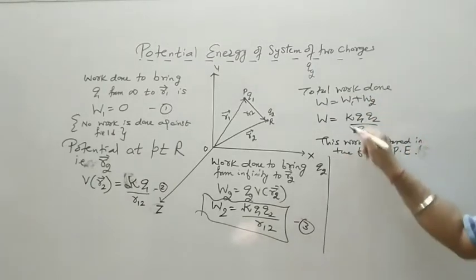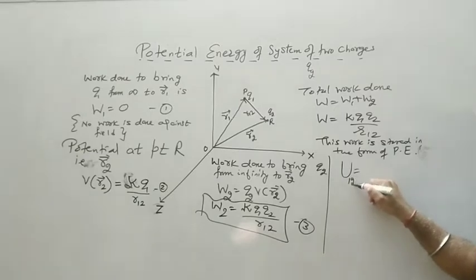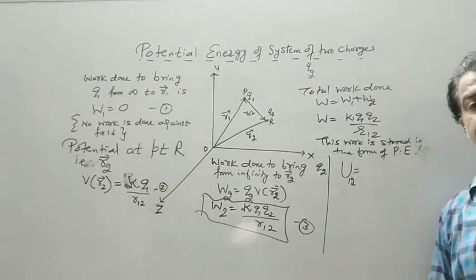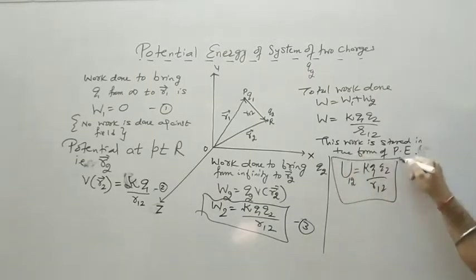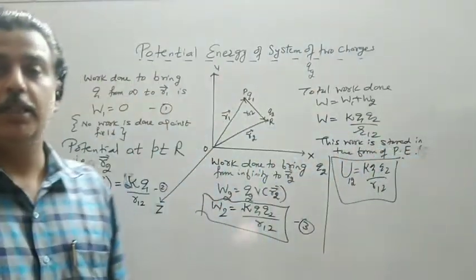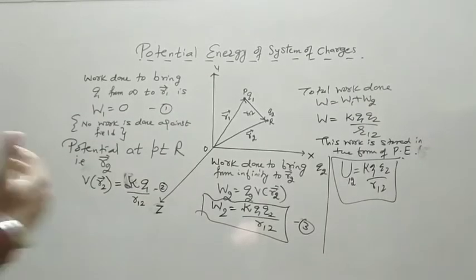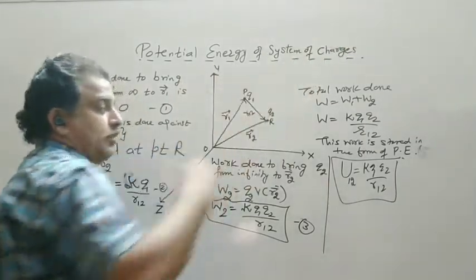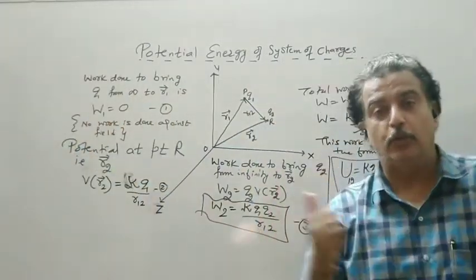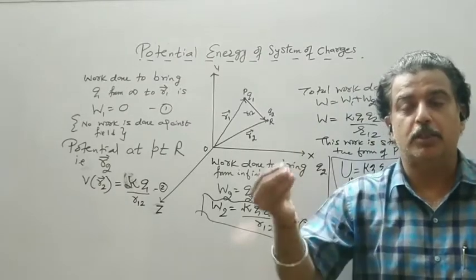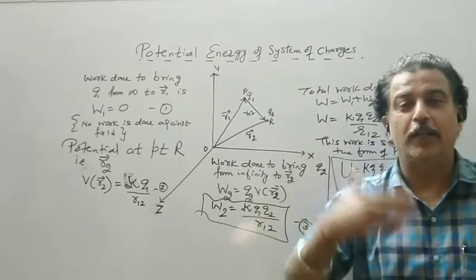Now if there are only two charges, this is denoted by U, sometimes U12, the potential energy of the system of two charges, and that will be K Q1 Q2 upon R12. So this is called the potential energy of the system of two charges. Now see, the next topic is potential energy of a system of charges. Now it may be possible that you have to bring a 3rd charge in a system, 4th charge, 5th charge, any number of charges, n charges. So you need to spend more and more energy.